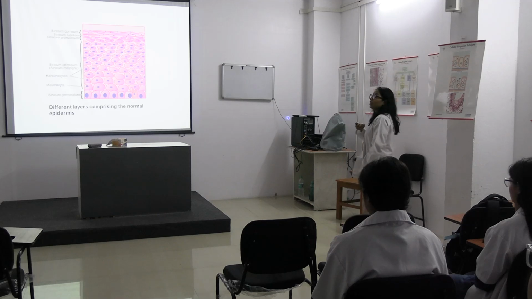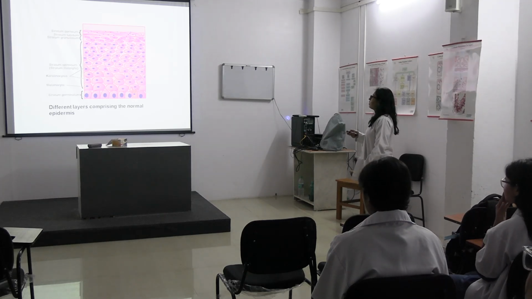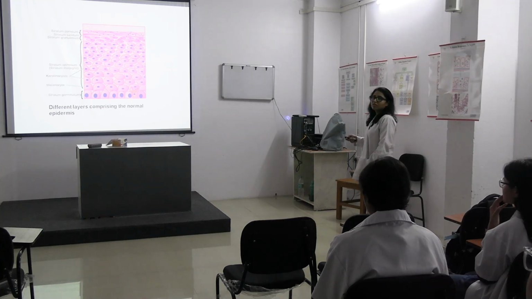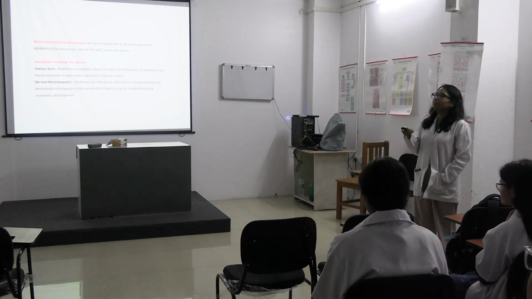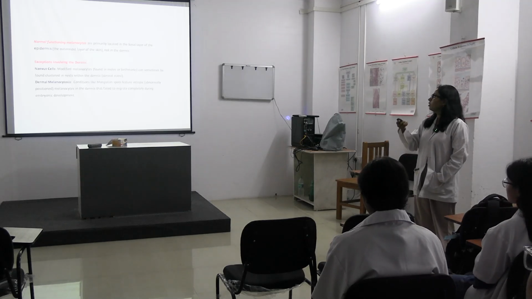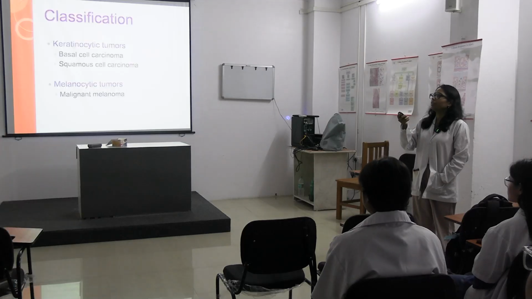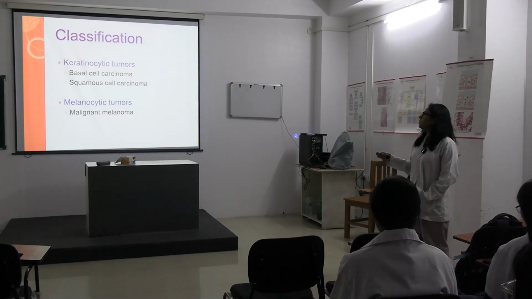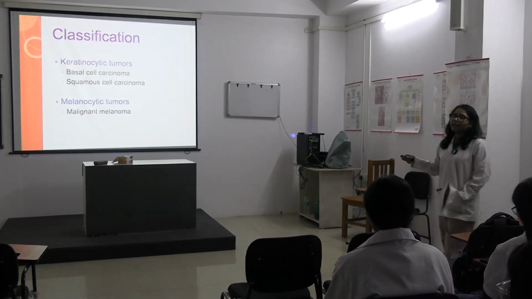So, now, which do you think is the thickest layer in the epidermis? This is epidermis. Which one? Stratum spinosum, okay. Melanocytes are present in which layer? You all know. Say it quickly. Which layer? Basal layer. So, basically skin tumors are keratinocytic tumors and melanocytic tumors, okay.